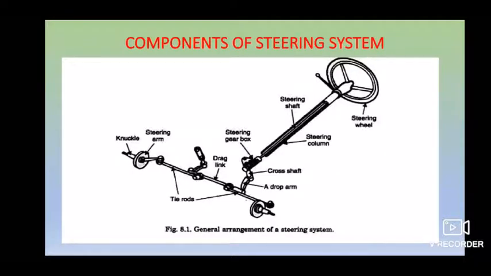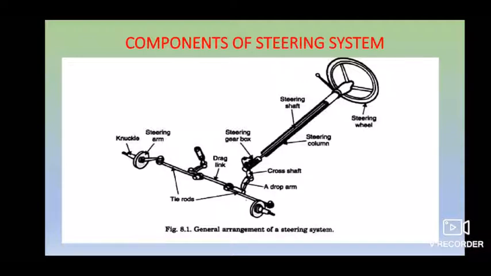As I told you just before, there are a few components in this which will be asked in most cases in your short answer questions. It is asked many times as well, like what are the components of the steering system. So the components are steering wheel, steering shaft, steering column, and next is steering box, cross shaft, drop arm, drag link, steering arm, and knuckle. In this, the important thing is the working.